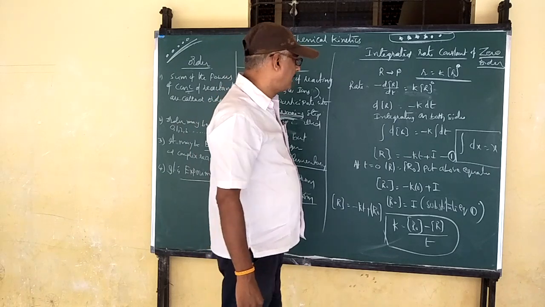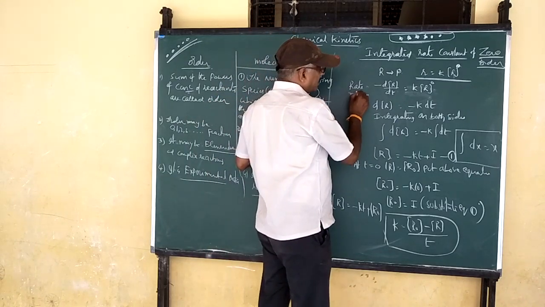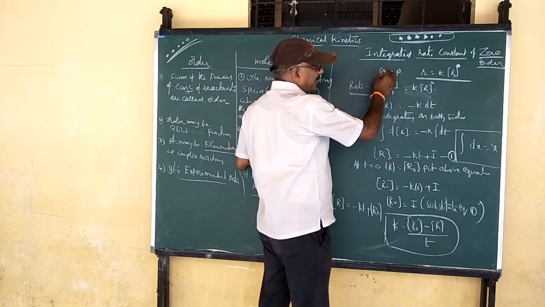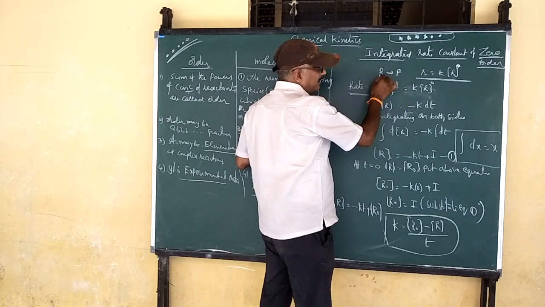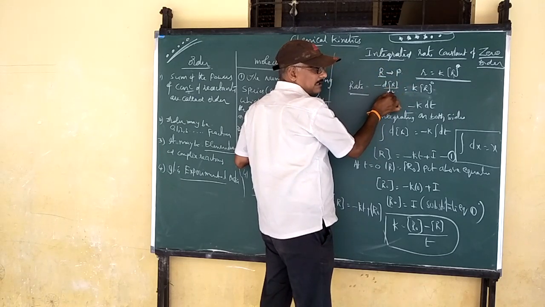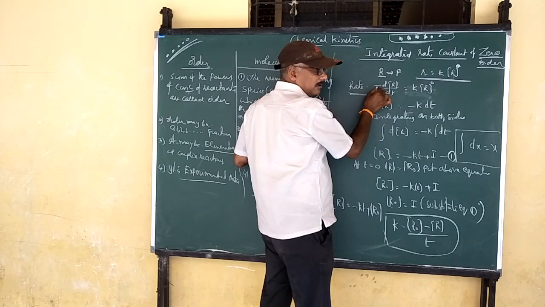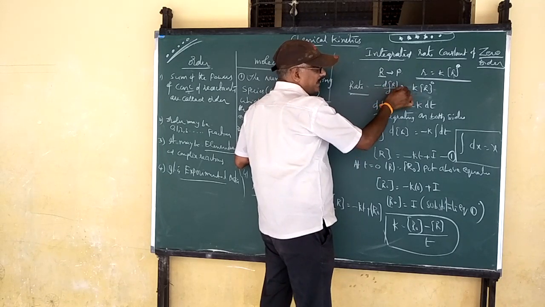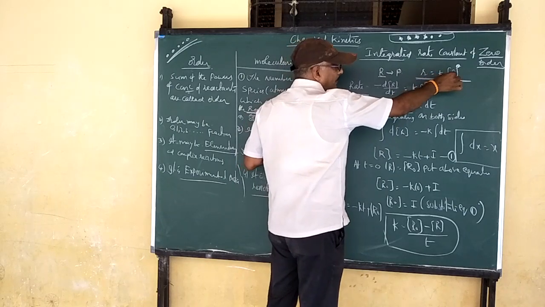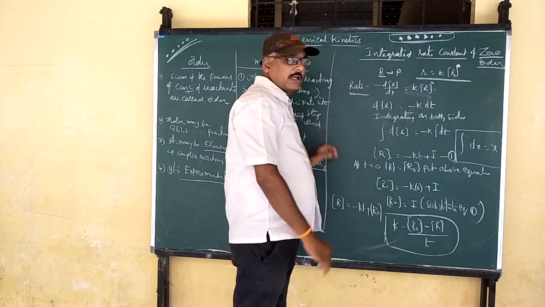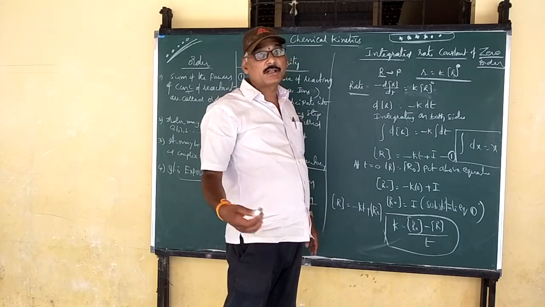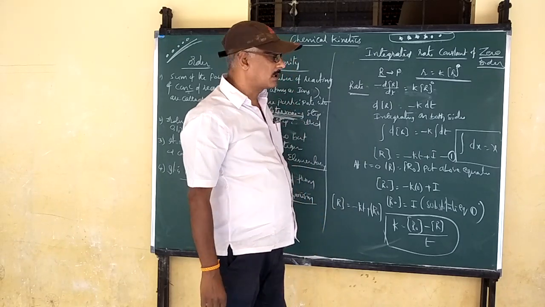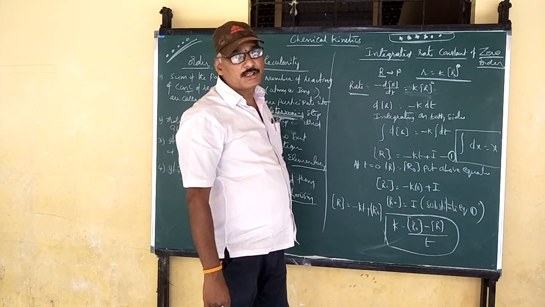Very important. Now generally, rate is equal to, on the reactant side, minus dR by dt. Why? Because the concentration of reactants decreases, meaning negative side. Minus dR by dt is equal to K into R power 0. In the second step, rate is equal to minus dR by dt because the concentration of reactants decreases.